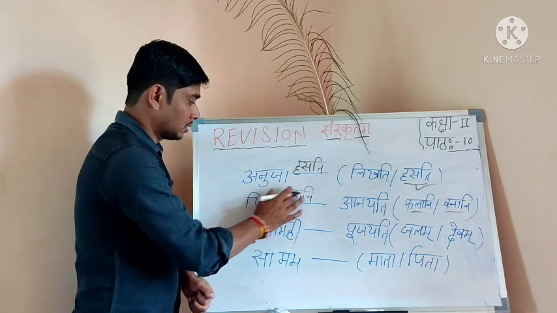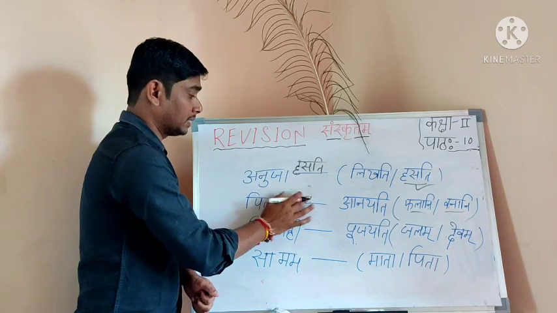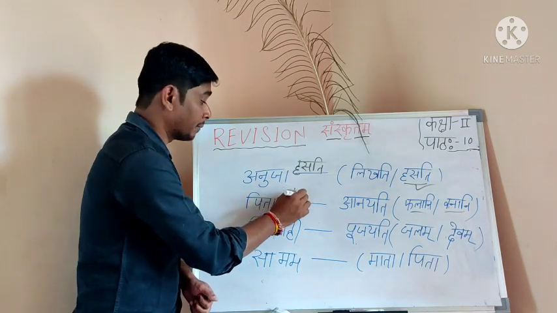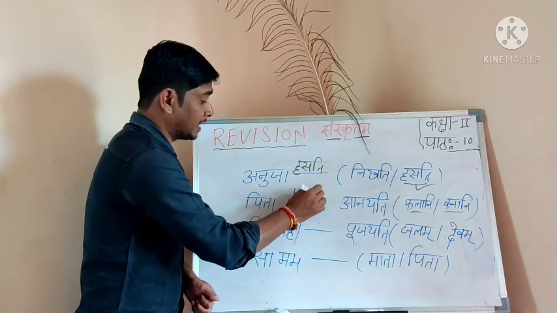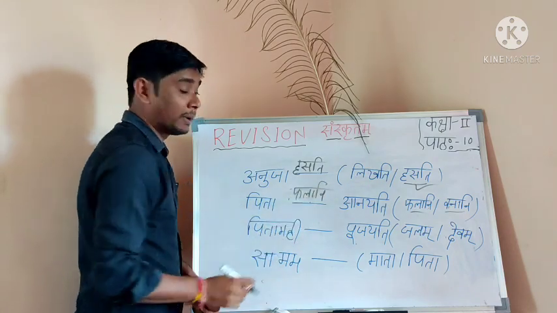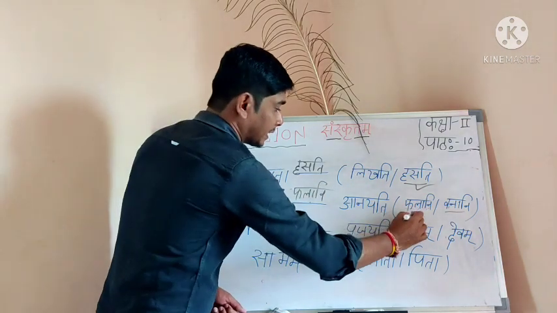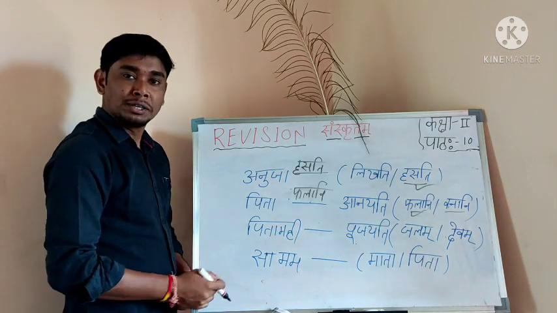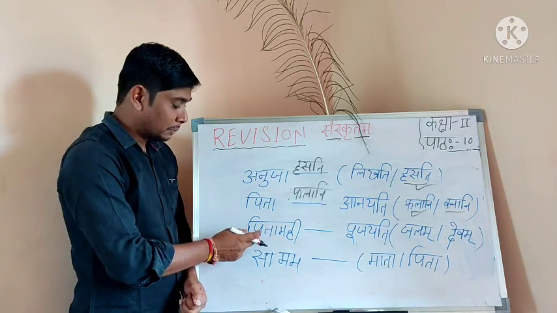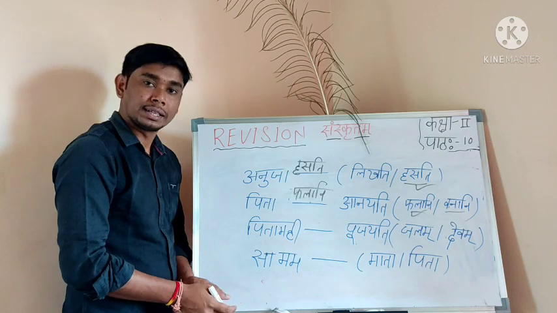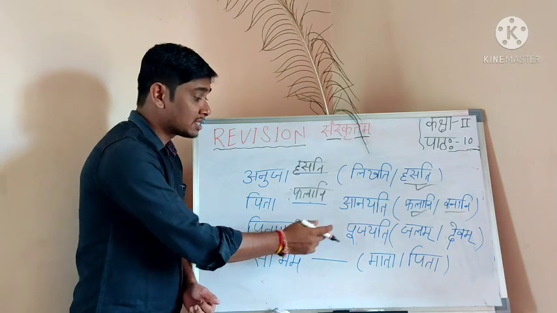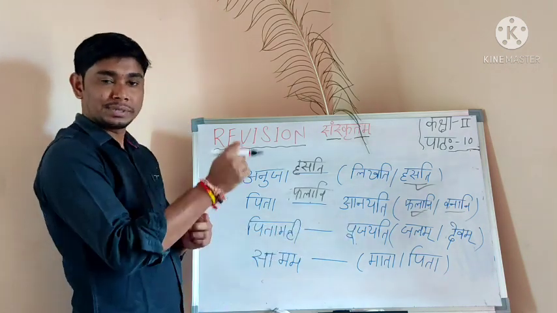Then, Pita phalani, fruits. Phalani anayati. This is correct. Very easy, no? Now, Pitamahi means grandmother. Pitamahi dash pujayati. Pujayati means puja.